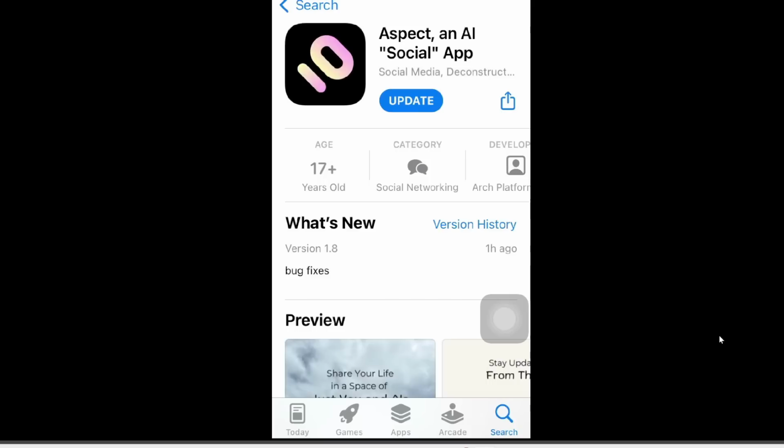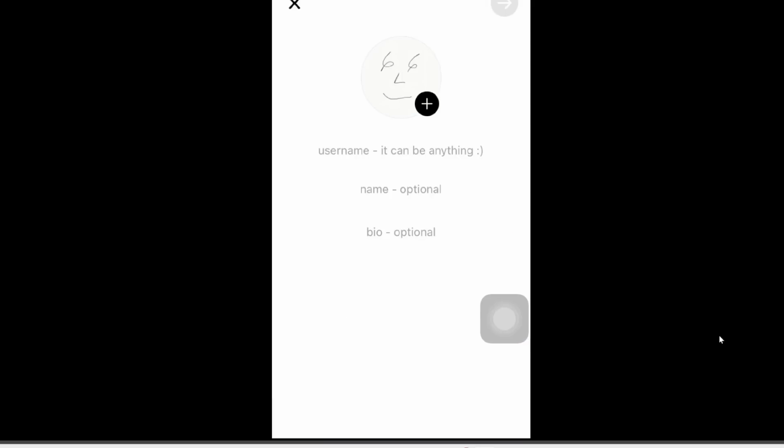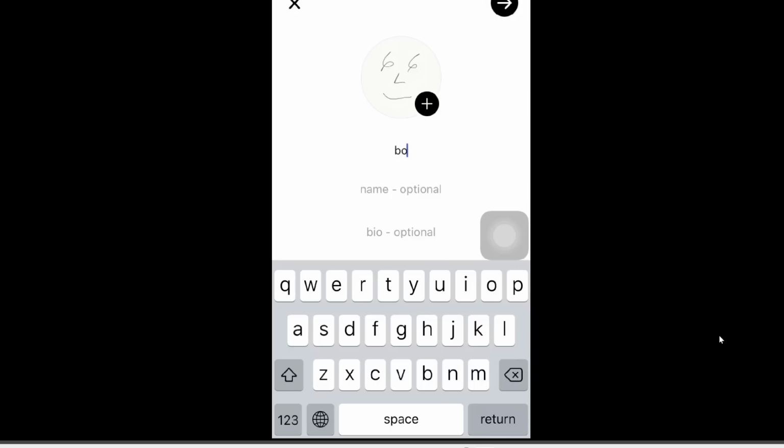So just search for Aspect in the App Store and you should see this. After installing it, let's go ahead and open it. Once you open the app, the first thing it prompts you to do is to create a user profile. So your username can be anything you want. So I'm just going to type in Bob69 and then name, just going to leave it as Bob. Bio is optional, so let's leave it blank, and then let's click Next.